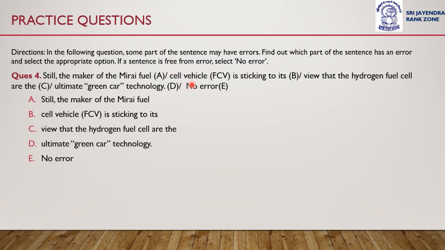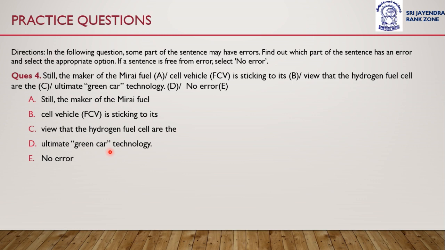Still, the maker of the Mirai fuel cell vehicle is sticking to its view that the hydrogen fuel cell are the ultimate green car technology. You need to recognize whether the error is in option A, still the maker of the Mirai fuel, option B, cell vehicle is sticking to its, option C, view that the hydrogen fuel cell are the, option D, ultimate green car technology.